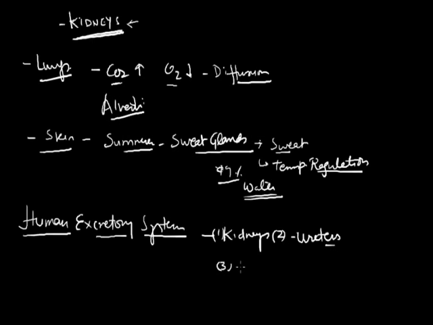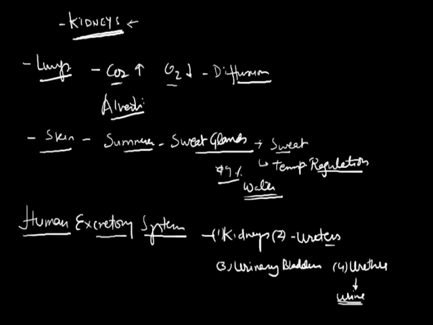Number three, urinary bladder, which collects urine and stores it for some time. It leads to a tube called urethra, and from urethra the urine is excreted from the body.